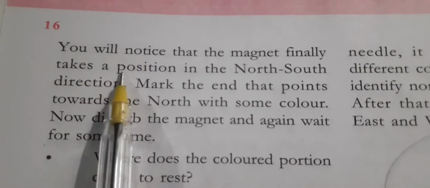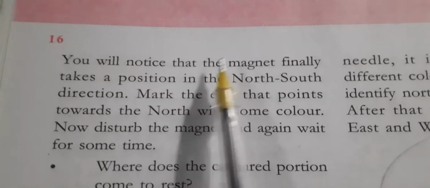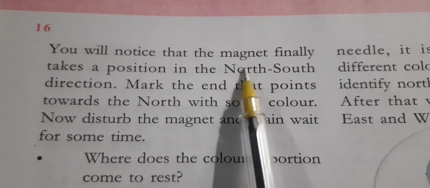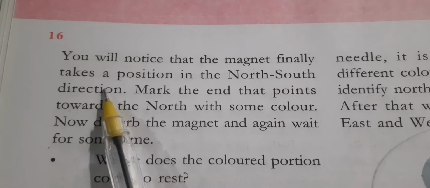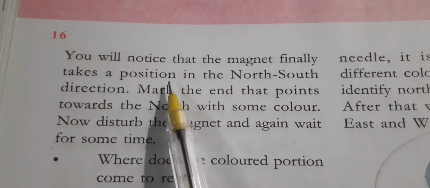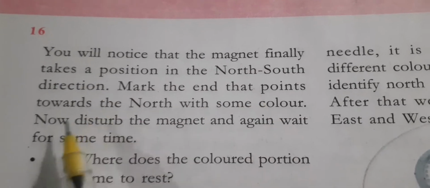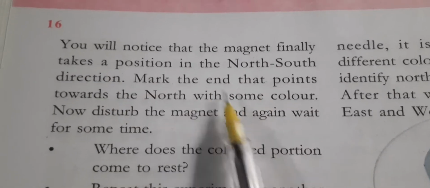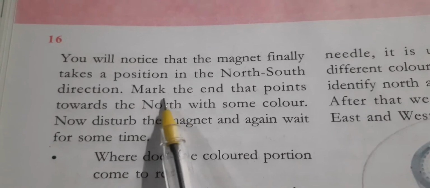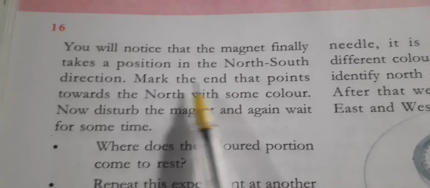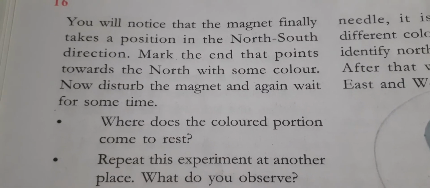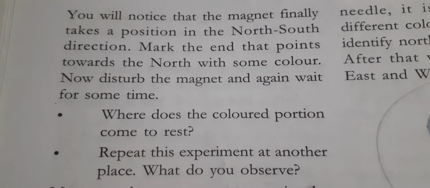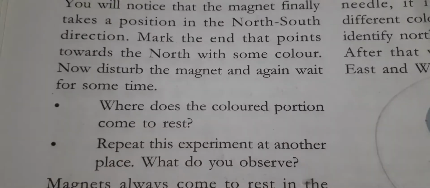So what will you notice, students? The magnet finally takes a position in the north-south direction. Mark the end pointing towards the north with some color. We have to take a color pencil and mark the north portion. Now disturb the magnet and again wait for some time.